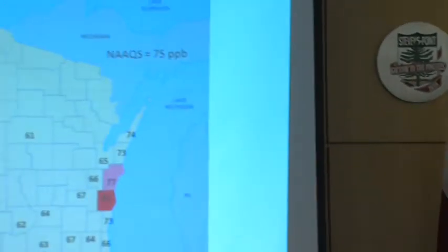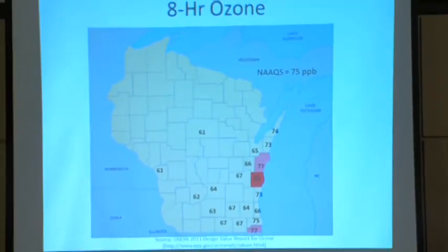So the nitrogen oxides and the VOCs from everything along the lakeshore tend to drift out over the lake. And there's more light that can hit our nitrogen dioxide molecules, and the ozone tends to be greater along the lakeshore. What I've got here in red are those counties that are right now in violation of the National Ambient Air Quality Standard for ozone.